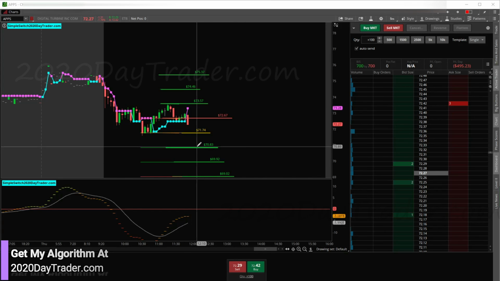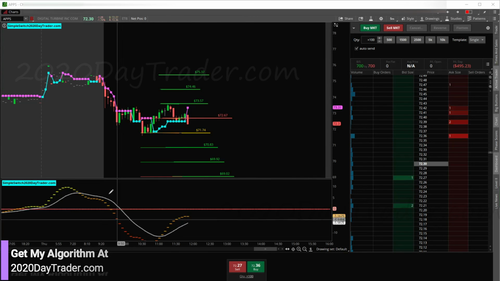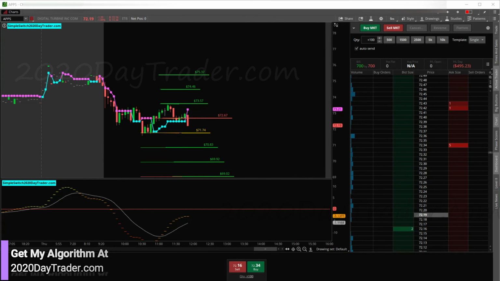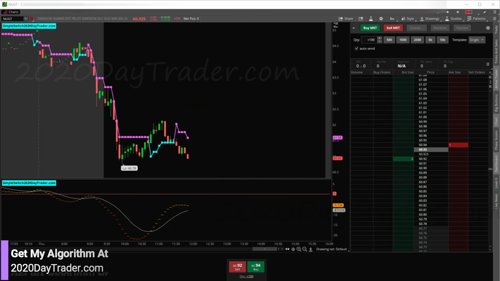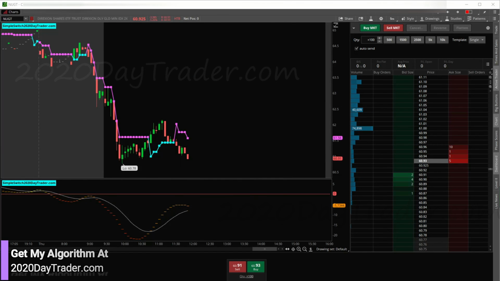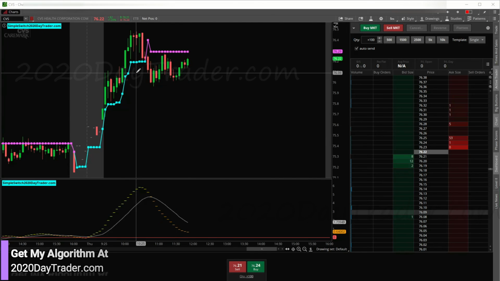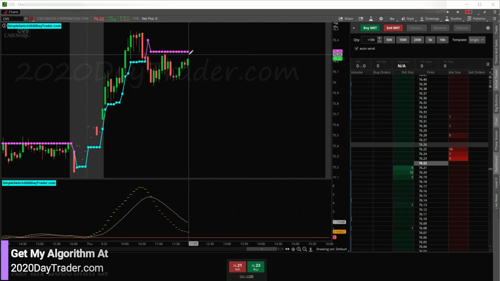All right, everybody, that's going to do it for me. I'm going to shut it down and get to bed. So there was APPS, and then what else do we have on the board? Nug, only traded to the long side, switching but no permission. CVS, switchback, which might happen, but I'll probably be sleeping by then. It's 12 o'clock now. I need to go to bed.